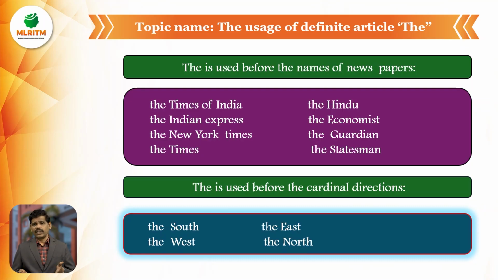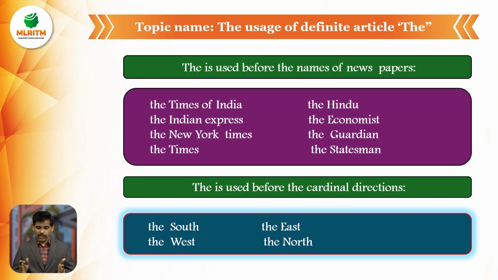Example: the Times of India, the Hindu, the Indian Express, the Deccan Chronicle, the Eenadu, the Sakshi, the Namaste Telangana, the New York Times, the Times, the Economist, the Guardian, the Statesman, or any magazine, the Frontline. So if you have any magazine or any newspaper in your sentence, we must use the article the before the names of newspapers and magazines.